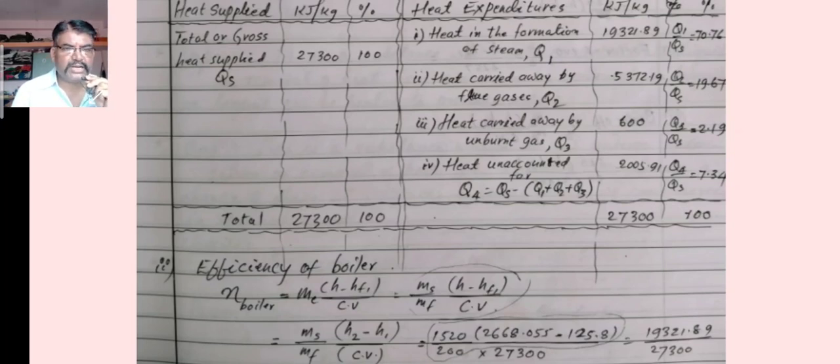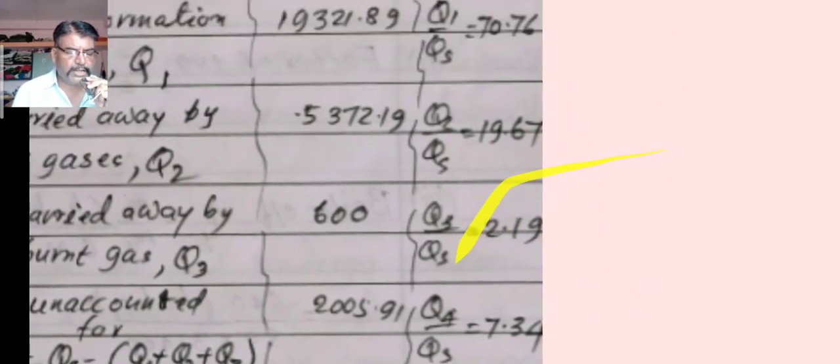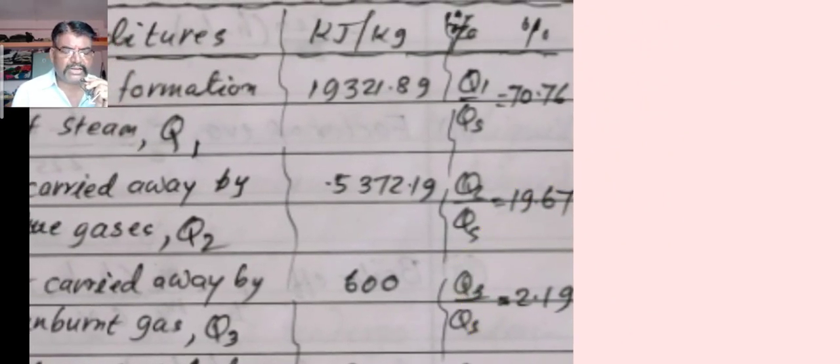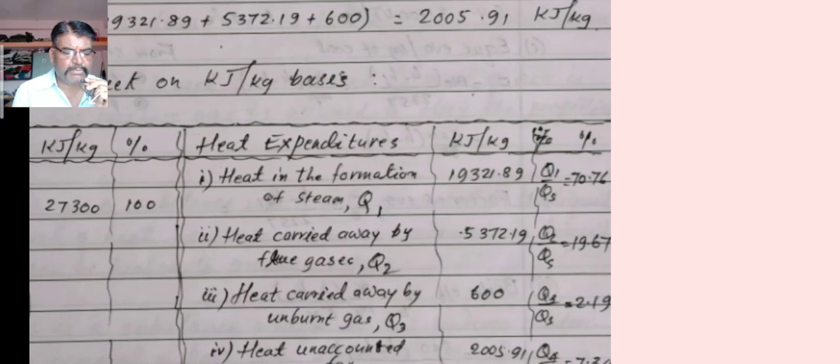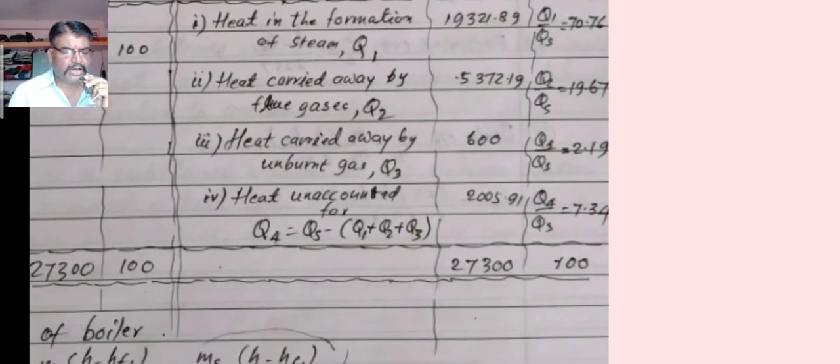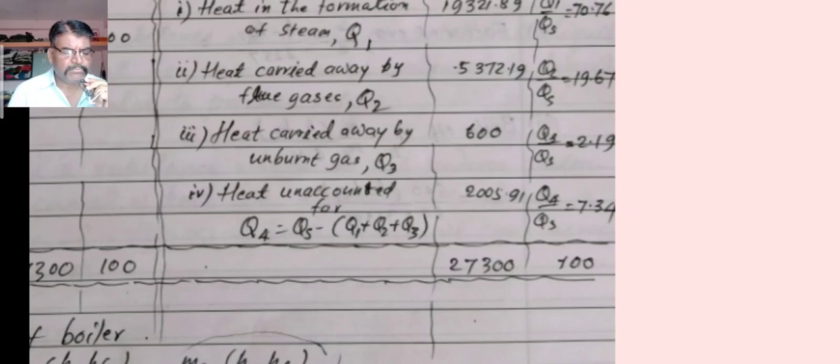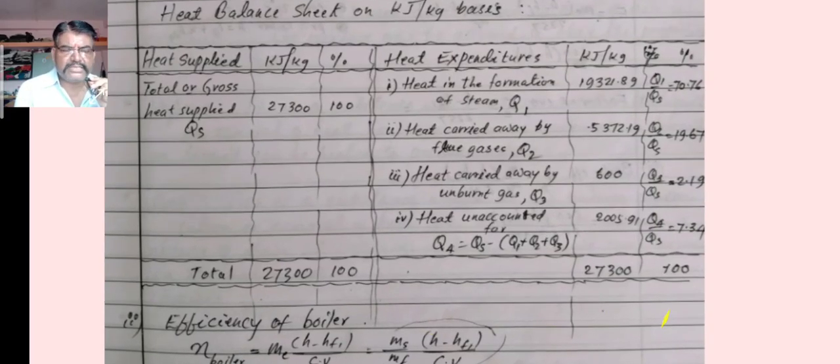Now the second expenditure, heat carried away by the flue gas, that is Q2, we have the value 5372.9, percentage Q2 divided by QS. You can see it in the format. Now the third factor, heat carried away by the unburnt gas, that is Q3 divided by QS. Therefore you can get the value. And the fourth one is heat unaccounted. Whatever we have calculated, we have to put in this format, so the sheet or the format you can show like this way.